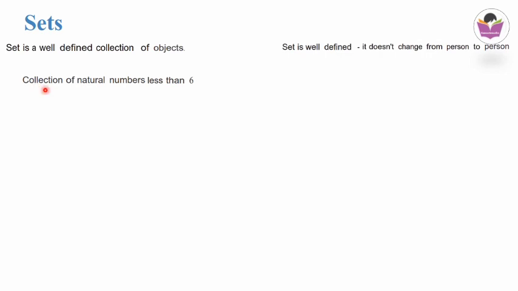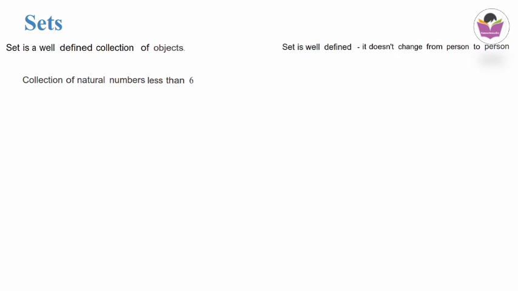Here, collection of natural numbers less than 6. This is a statement, and let's check whether it is a set or not. Collection of natural numbers. We know that natural numbers start from 1, 2, 3, etc. up to infinity. Here the statement says natural numbers less than 6, numbers which are less than 6.